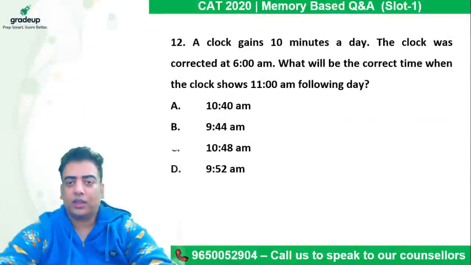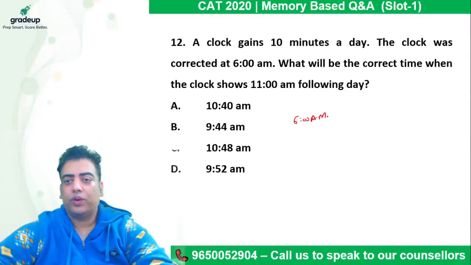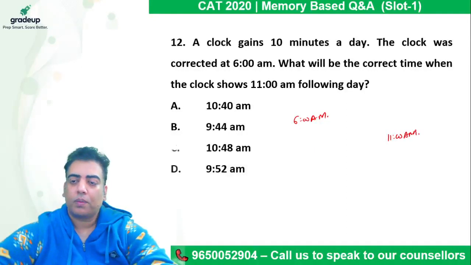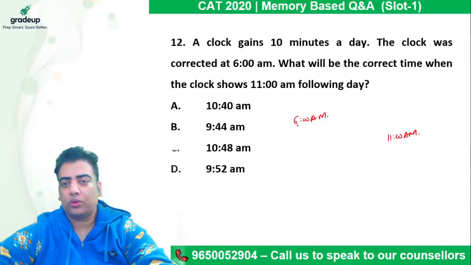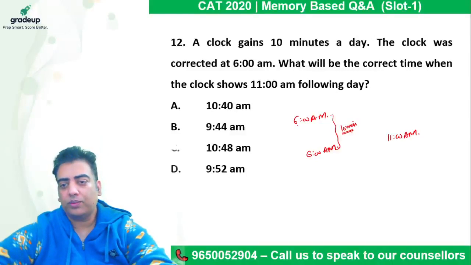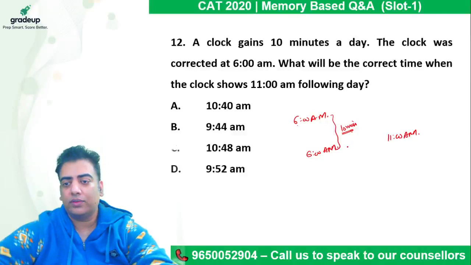Here he says a clock gains 10 minutes a day. The clock was corrected at 6 a.m. So what will be the correct time when the clock shows 11 a.m. the following day? Now from 6 to 6 a.m. we have an entire day, right? So the clock has gained 10 minutes a day. Now from 6 a.m. to 11 a.m. it is another 5 hours.